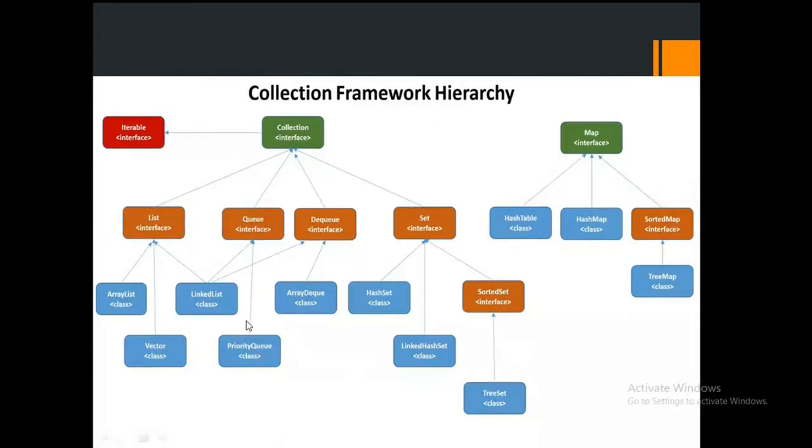And fourth one is Stack. I'm not showing Stack separately here because Stack is a class which is a part of Vector. So when I'm explaining the Vector class, automatically I'm going to explain the Stack class.